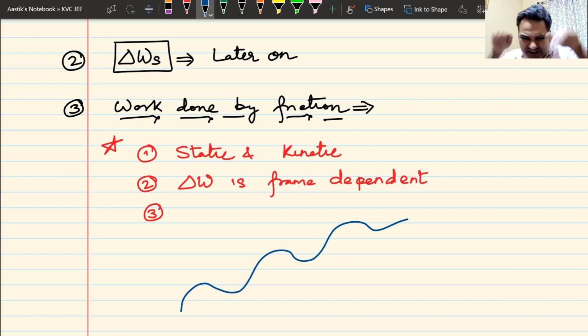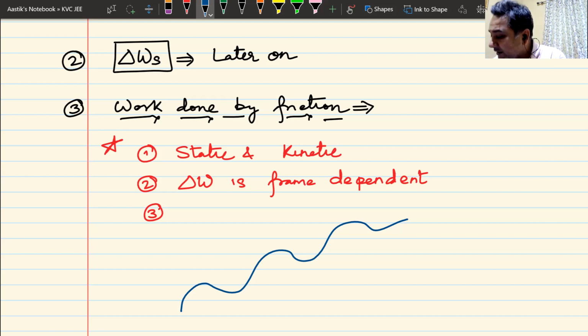Now, if I have a train which is moving super fast, or a super fast car which is streamlined, it is moving in a zigzag path. It is not moving on a straight road. Now, even if the kinetic friction is constant, its direction is continuously opposite to motion. Do we understand this?